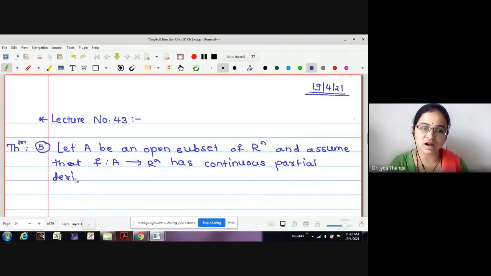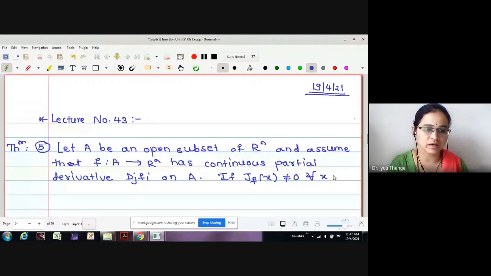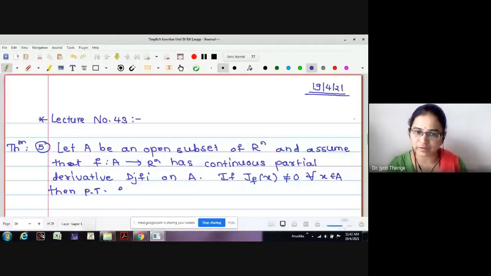This is called a C1 class function. If the Jacobian determinant J(x) is not equal to 0 for all x in A, then prove that f is an open mapping.